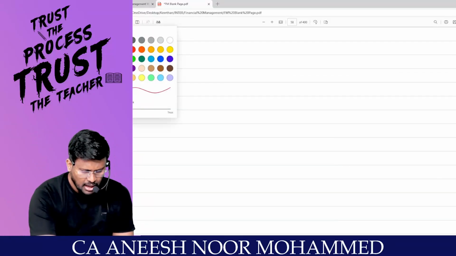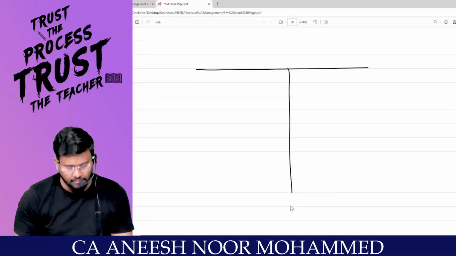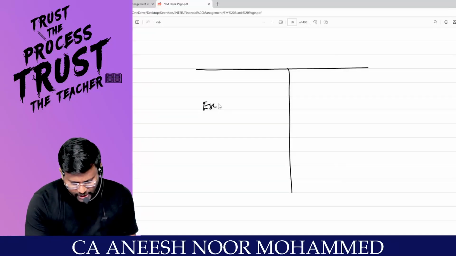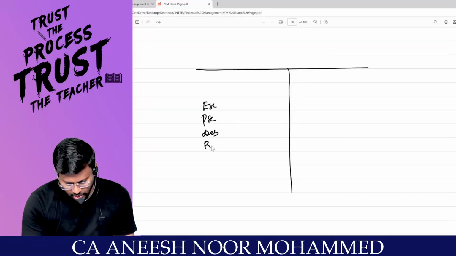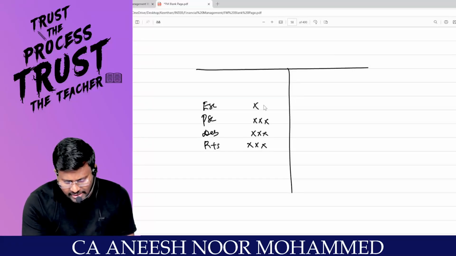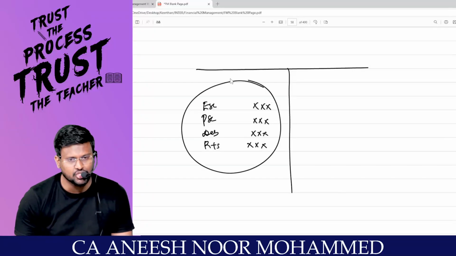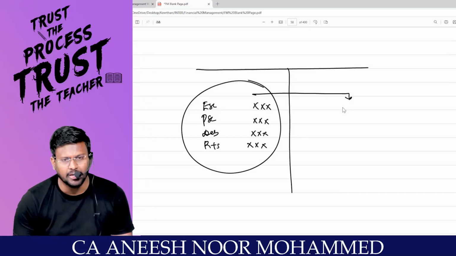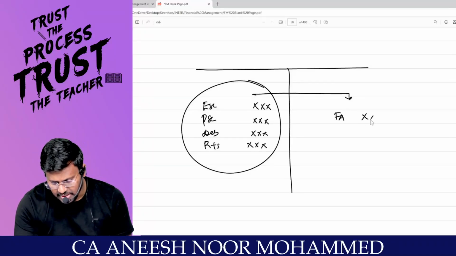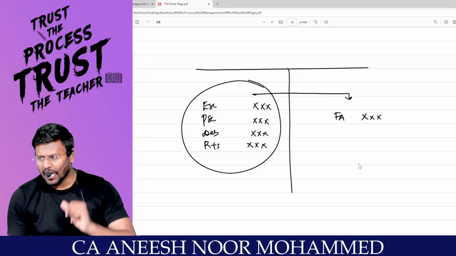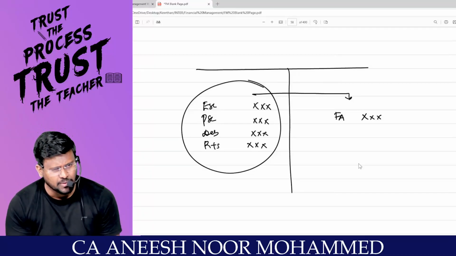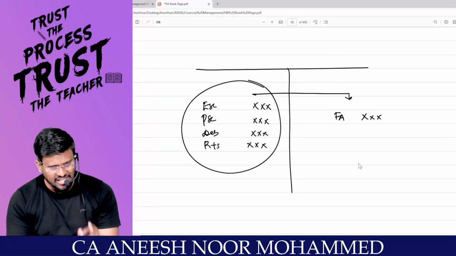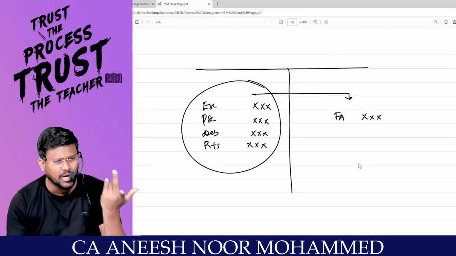For example, after you raise the funds, my dear lovable students, by way of equity share capital, preference share capital, debt, reserves and surplus, if 100% of the money raised after your financing decision, you invest in the fixed asset, and you say that I am going to start the business from this moment, you can't start the business from this moment, because with the fixed asset, plant and machinery alone, you can't start the production.